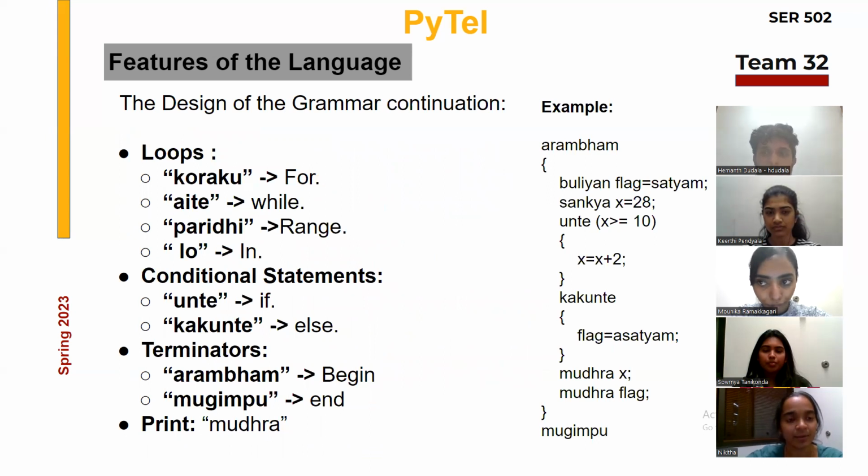Koraku to represent the for loop. We have used Ite for representing the while loop, and we have used Unte and Kakunte for representing if-else statements. And for representing the begin and end of our program, we used Arambam and Mugimpu. For printing, we have used Mudra. The remaining grammar will be explained by my friend Hemant.